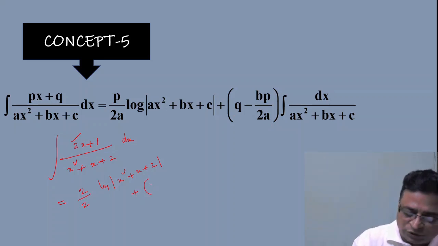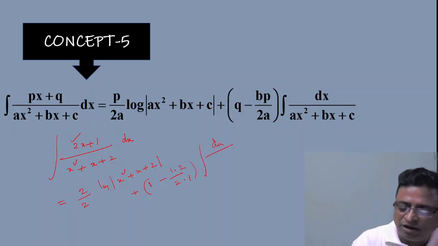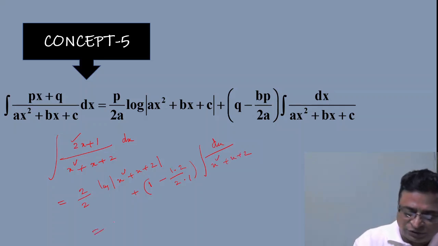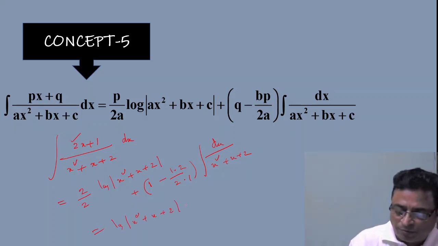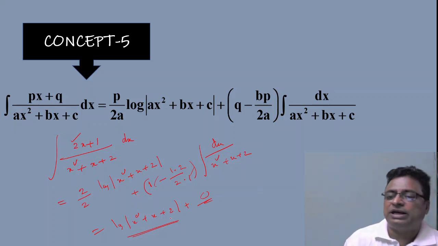plus q minus bp by 2a. What is my q? That is 1, minus, what is my b? My b is 1, b into my p, p is 2, by 2a, 2 into a is 1, integration of dx by denominator, that is x square plus x plus 2. So this is log mod x square plus x plus 2, plus, this is what? 2 gets cancelled, and 1 minus 1 becomes 0. So the entire thing becomes 0. So directly I can get log mod x square plus x plus 2.